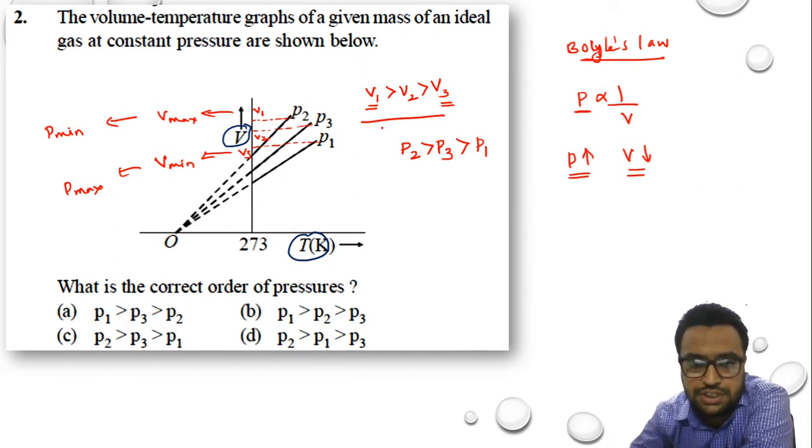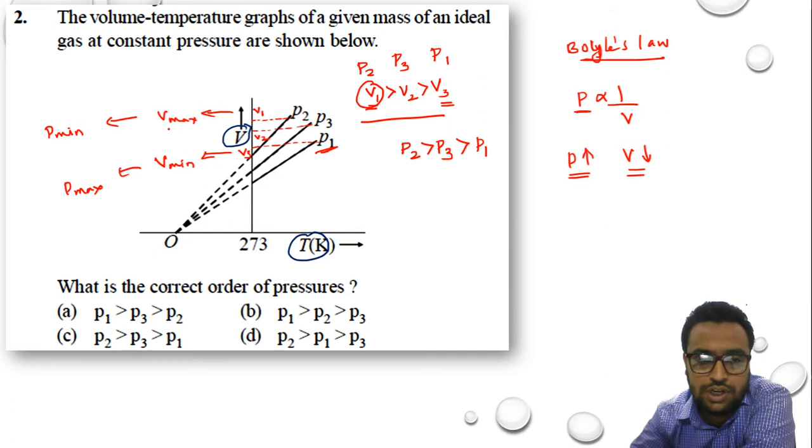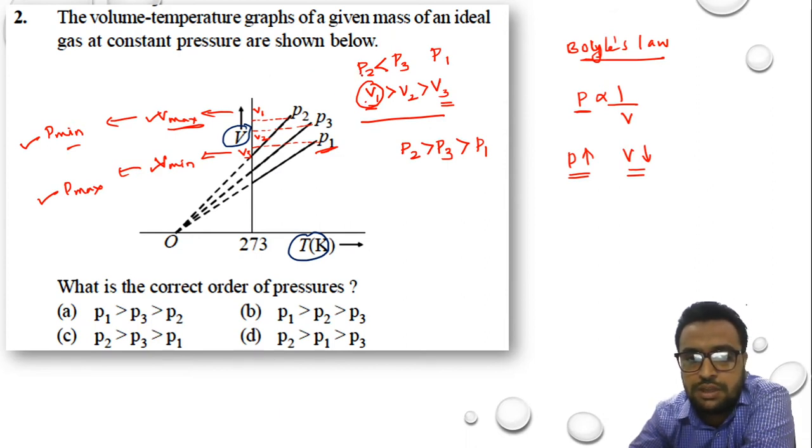If I plot the pressures for it, at V1 how much is the pressure? P2. At V2 how much is the pressure? P3. And at V3 how much is the pressure? P1. V1 is maximum, so what should the pressure be? Minimum. That means the order of the pressures will become reciprocal. At V max it is P minimum and at V min it is P maximum. So P2 should be the least, then P3 and then P1.